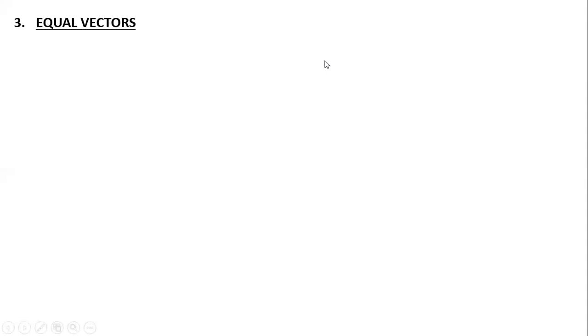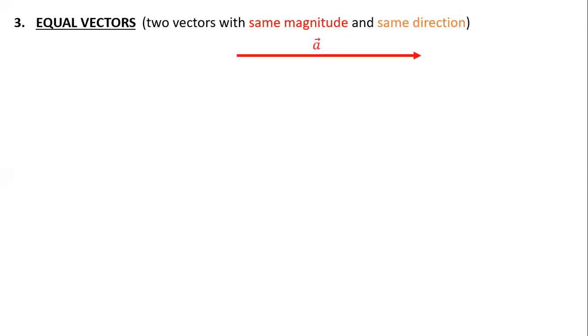So after two types, we have a third type which is called equal vectors. The name indicates equal. Equal means the magnitude and direction of the two vectors will be the same. You can say two or more vectors, not a problem. Diagrammatically, see this is your A vector, see this is your B vector. Both are having the direction towards the right hand side, and even the length of the vectors is the same. Nothing but the magnitude is also same, direction is also same. I can call your A vector and B vector equal vectors.